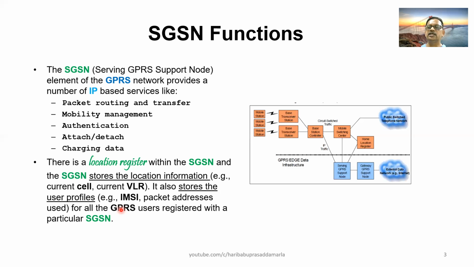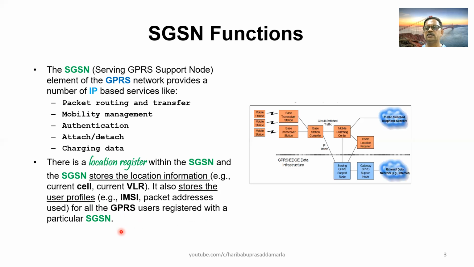So it is to be routed to the destination address properly. So these are the functions. It also stores the user profiles for all the GPRS users registered with a particular GGSN. So it has to store the user profiles of all the users served by a GGSN.